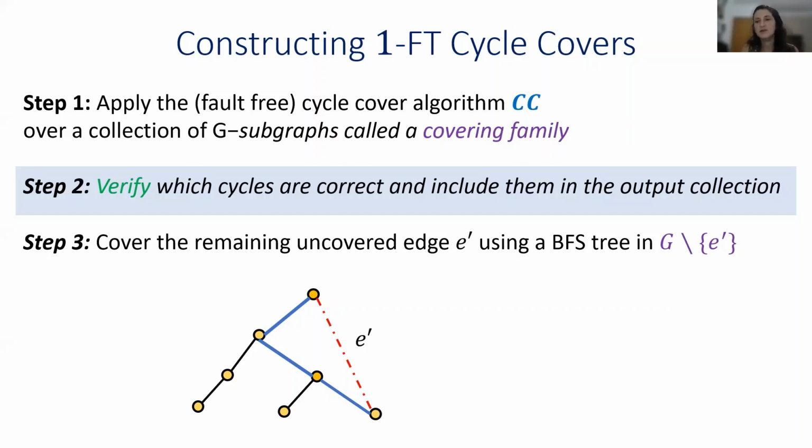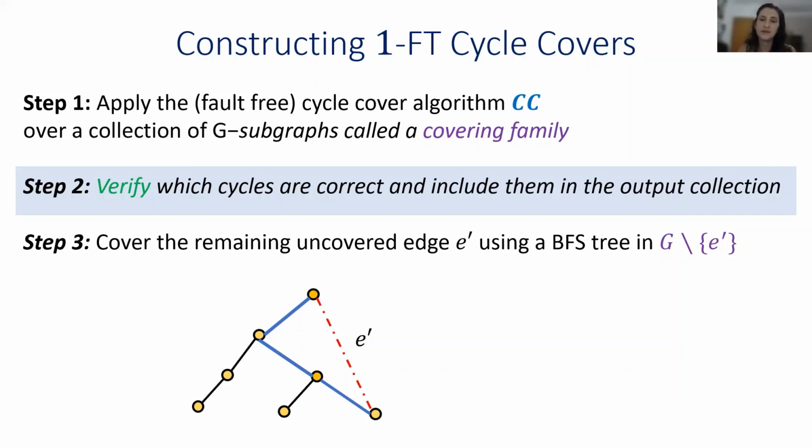And this is done using the essential cycle that is obtained by a BFS tree in G without E prime, without the adversarial edge. Now note that because of the verification step, if the adversarial edge is indeed not covered in the first 2 steps, the endpoints of the adversarial edge are going to know about it. So it can't be the case that the endpoint of the adversarial edge thinks it is covered, but it is not covered. This is guaranteed by the verification step, and this is one of the reasons it was important to us.